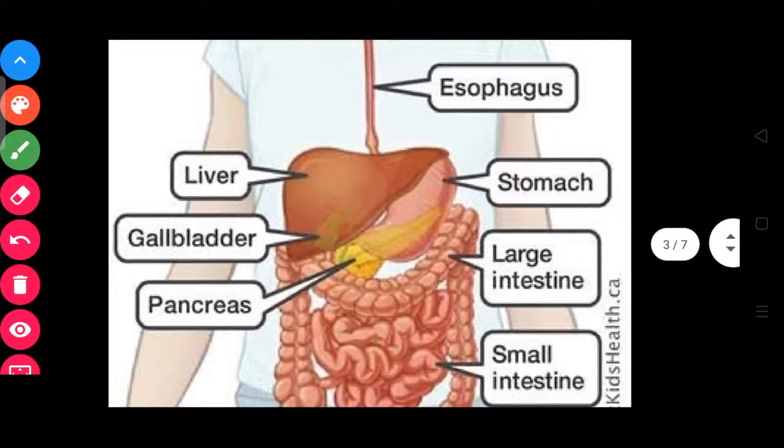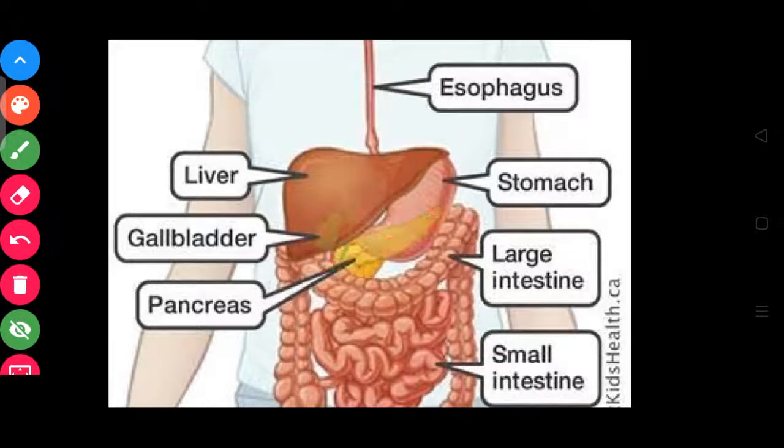See, the bile juice is secreted from this liver, and in the liver there is a small portion called the gallbladder. So the bile juice that is secreted from the liver is stored here in the gallbladder. And the pancreatic juice that we talked about is secreted by the pancreas, by this one, the pancreas.